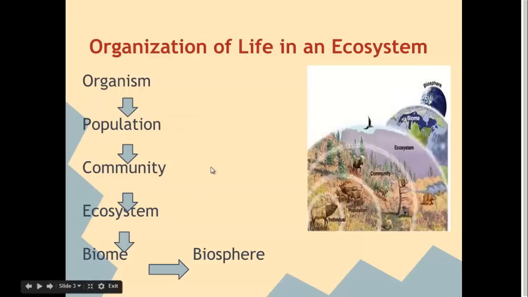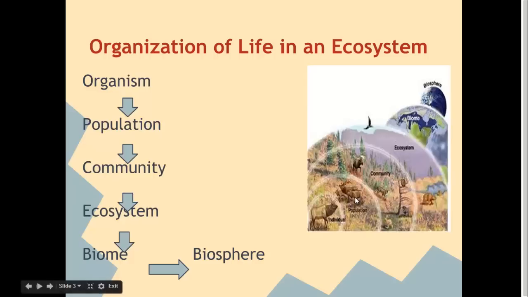When we talk about ecology and organisms in an ecosystem, we can organize the life in an ecosystem, as well as the non-living parts of an ecosystem, in the following way. The most basic part of an ecosystem is an individual, one living thing. Individuals are then organized into populations. So in this diagram, we go from one deer to a group of deer. A population would be members of the same species who are able to reproduce with each other.